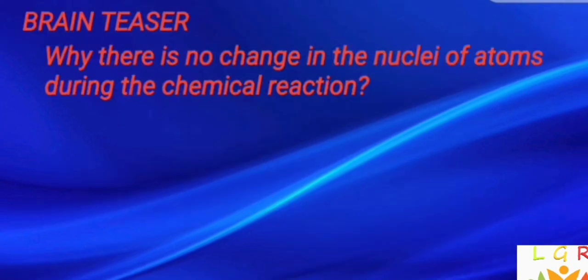Now this is the time to give the answer to your brain teaser question. Why is there no change in the nuclei of the atoms during a chemical reaction?